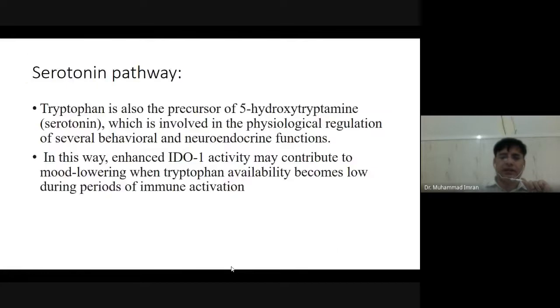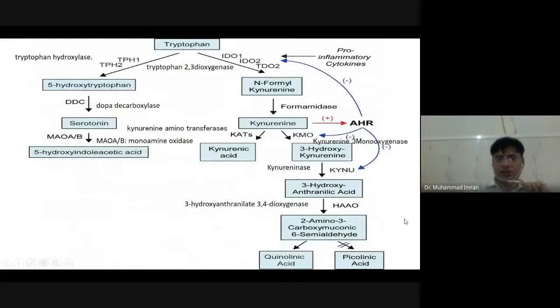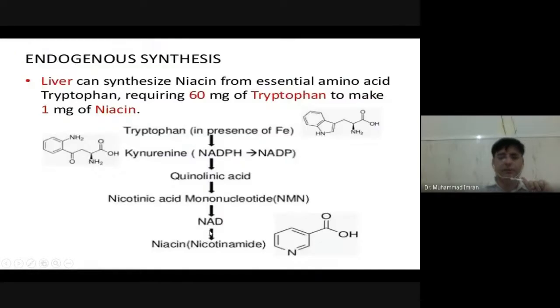This quinolinic acid can change into niacin by the enzyme niacin synthase. Then it changes into nicotinic acid mononucleotide by the enzyme nicotinic acid mononucleotide synthase.